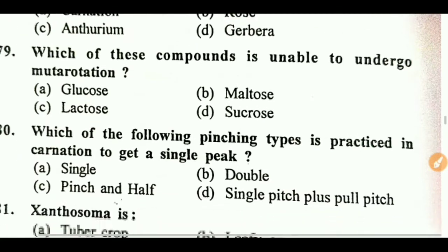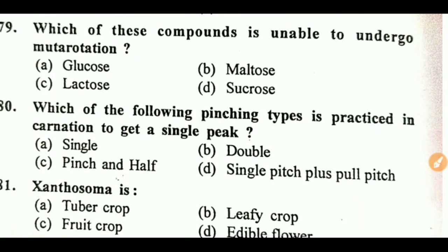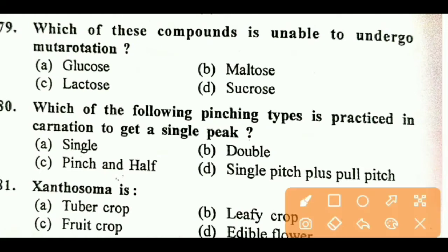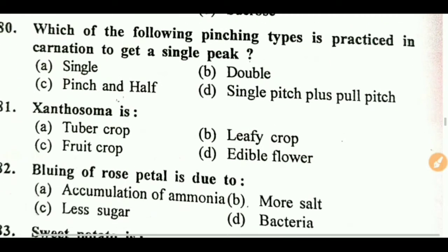Next question. Which of these compounds is unable to undergo mutarotation? Right answer is A, glucose. Next question. Which of the following pinching types is in practice in carnation to get a single peak?